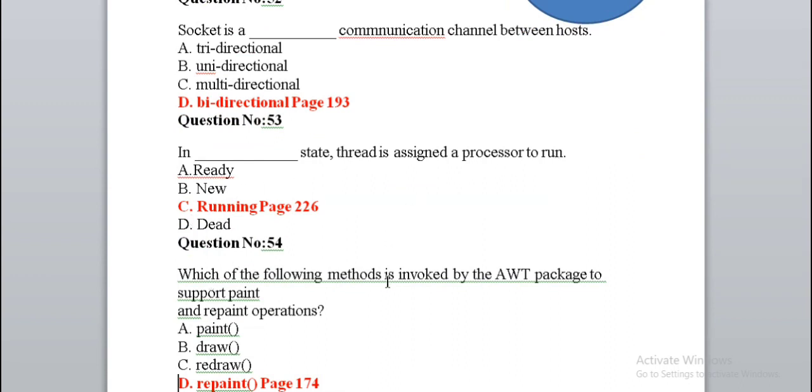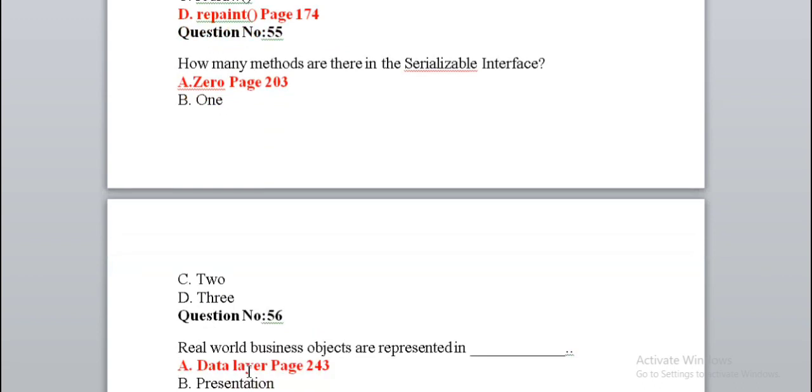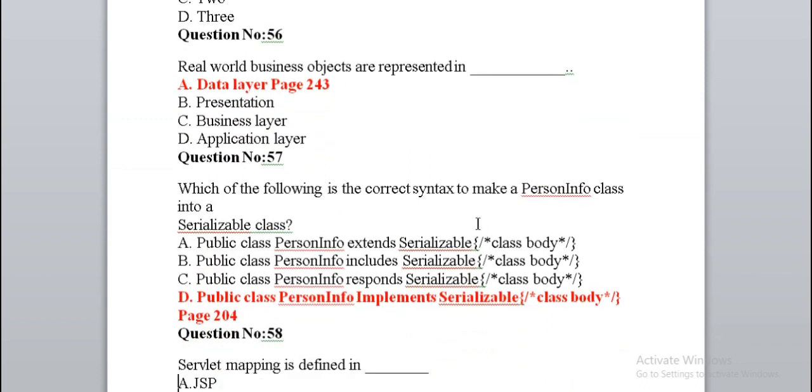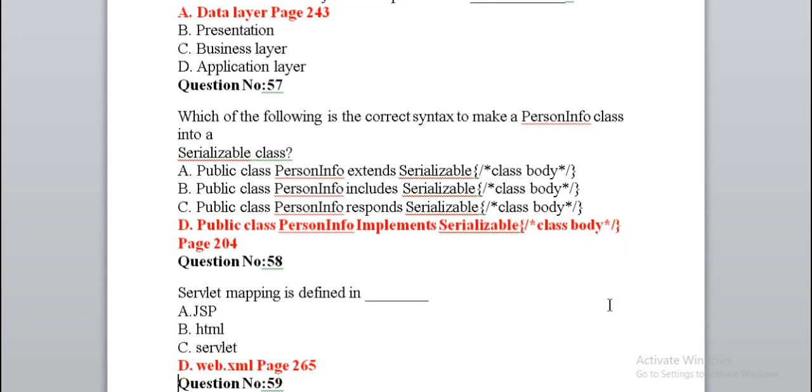Which of the following method is invoked by AWT package to support paint and repaint operation? Repaint. How many methods are there in serializable interface? 0. Real world business objects are represented in data layer. Which of the following is the correct syntax to make person info class into serializable class? Right option D. Public class person info implements serializable, open and close class body.